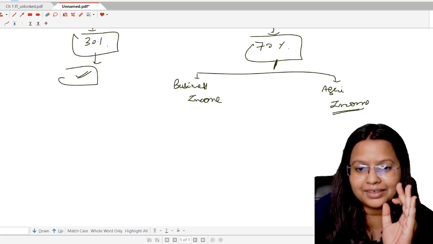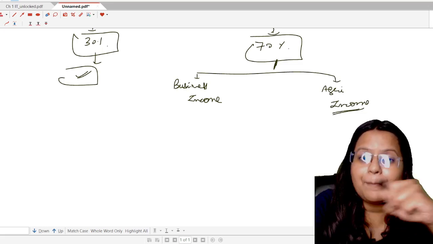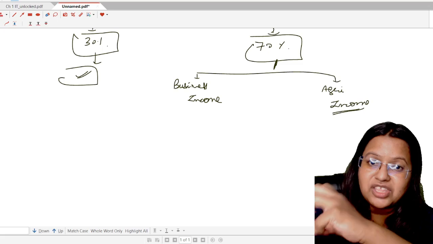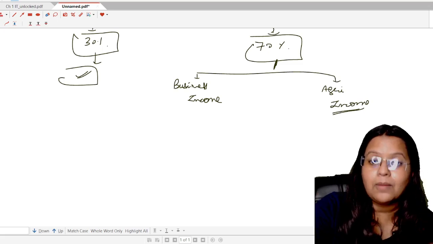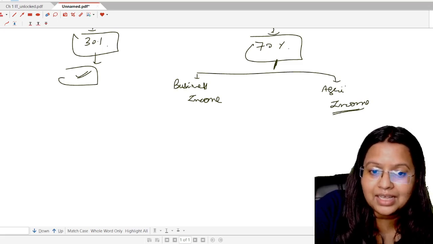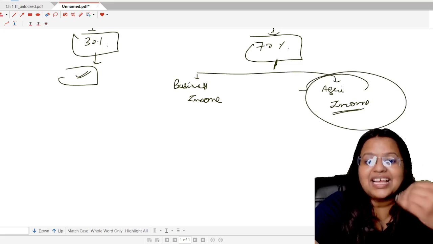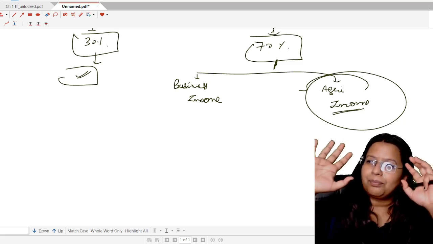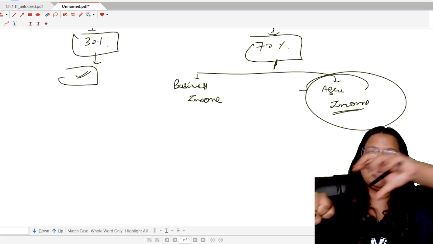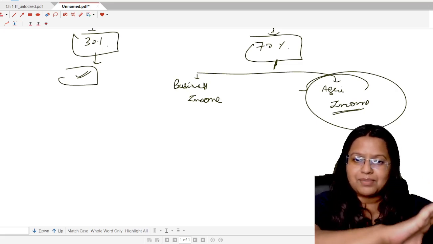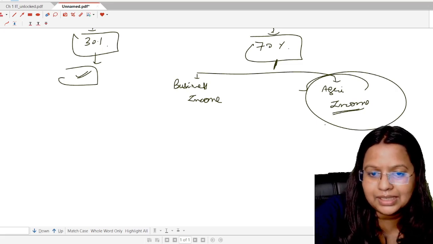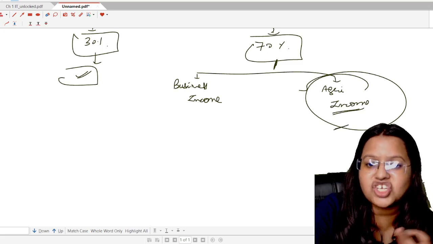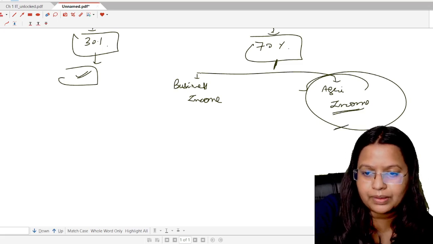But understand it. When Mr. B uses the 70% sugarcane in his factory, we are assuming that he is using the agricultural part in his factory. So basically, an agriculturist is selling that sugarcane to a businessman, Mr. B. Okay, so here we are taking the agricultural income as the 70% part.